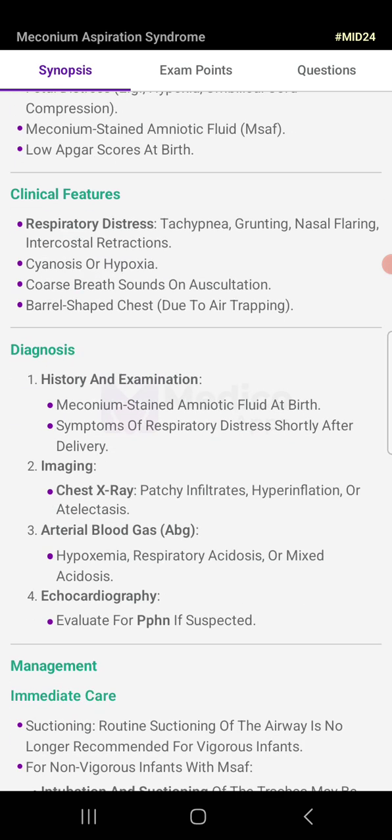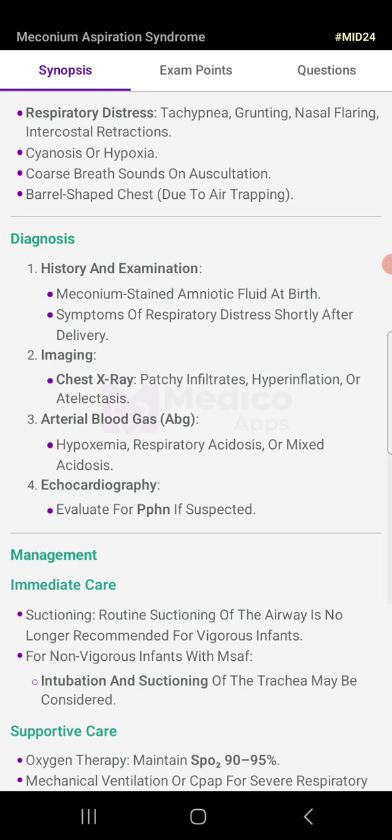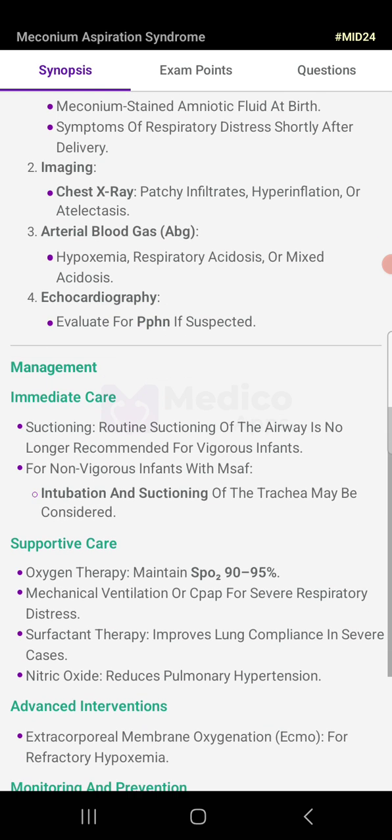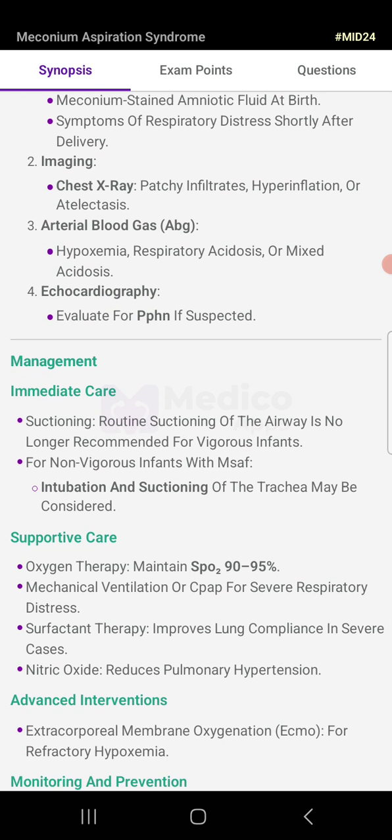For the diagnosis, the history and examination: meconium-stained amniotic fluid at birth, symptoms of respiratory distress shortly after the delivery. For imaging, chest X-ray: patchy infiltrates, hyperinflation or atelectasis. Arterial blood gas (ABG): hypoxemia, respiratory acidosis or mixed acidosis. For echocardiography, evaluate for PPHN if suspected. Management and immediate care will be the suctioning.